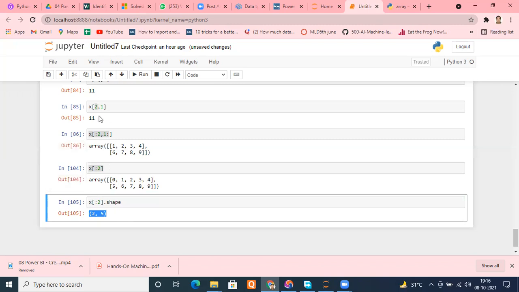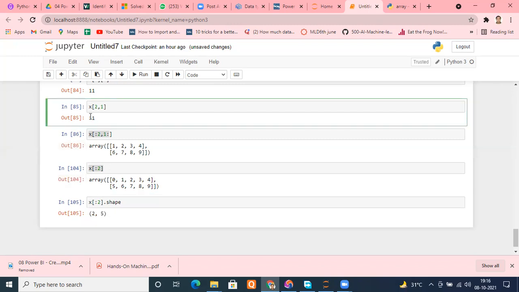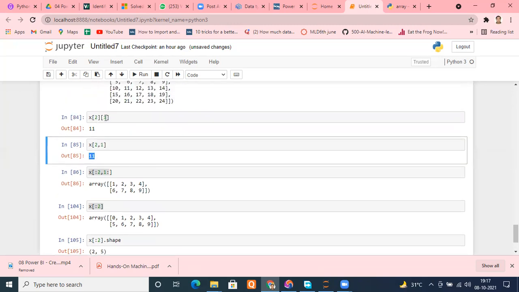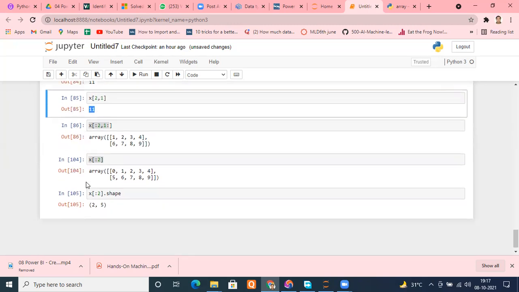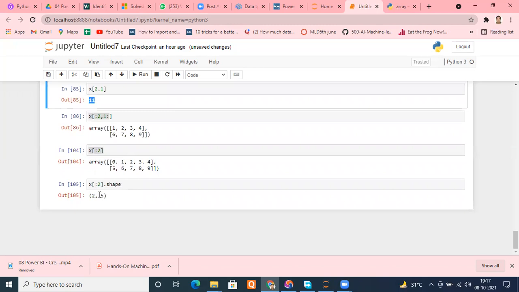And if we are accessing that way, then what was happening? It was giving individual element to us, right? So it was not a matrix. We were able to access that by using this notation, 2 and 1, easily. But when we are accessing using colon, what we are doing actually? We are converting that into 2D data.